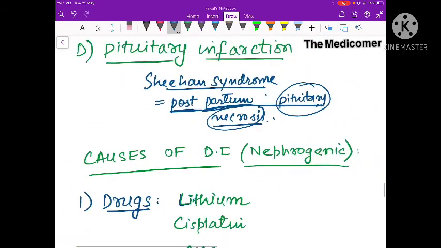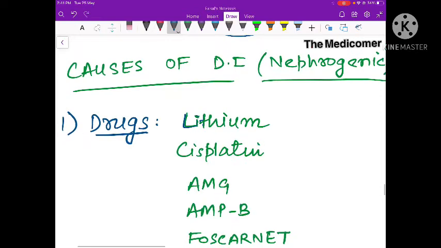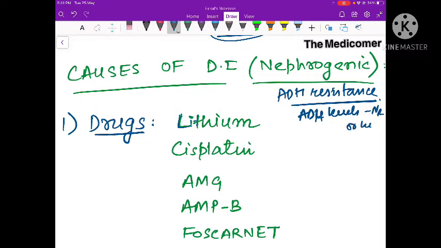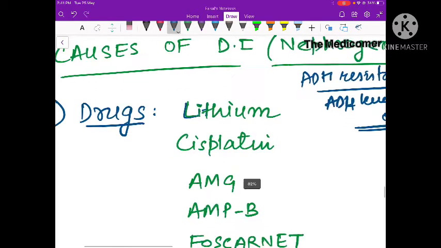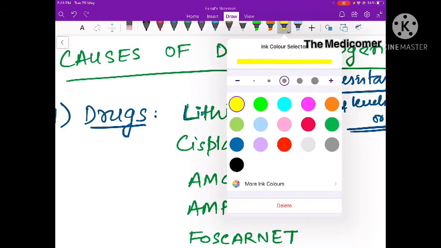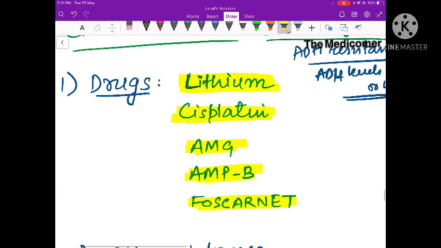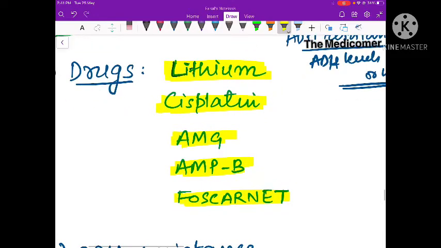Now let's try to understand the nephrogenic cause of diabetes insipidus, or peripheral diabetes insipidus. That means there is ADH resistance. ADH levels are normal or even high, but this ADH is not able to act on the kidney. Now there are certain drugs which can induce this condition: the anti-manic drug lithium, anti-cancer drug cisplatin, aminoglycosides, amphotericin B, and foscarnet. These drugs can cause peripheral diabetes insipidus as a side effect.